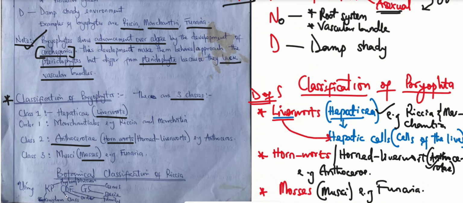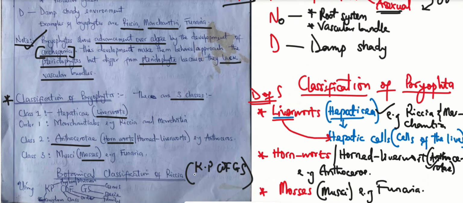Now, in case they ask you to explain the biology of a particular bryophyte, or probably ask you to give the botanical classification, don't forget we have an acronym. I taught you that when I was teaching algae: the acronym is KPCOFGS. And we said that K is telling us the kingdom that the organism belongs to. So if I ask you to do the classification of Marchantia now.